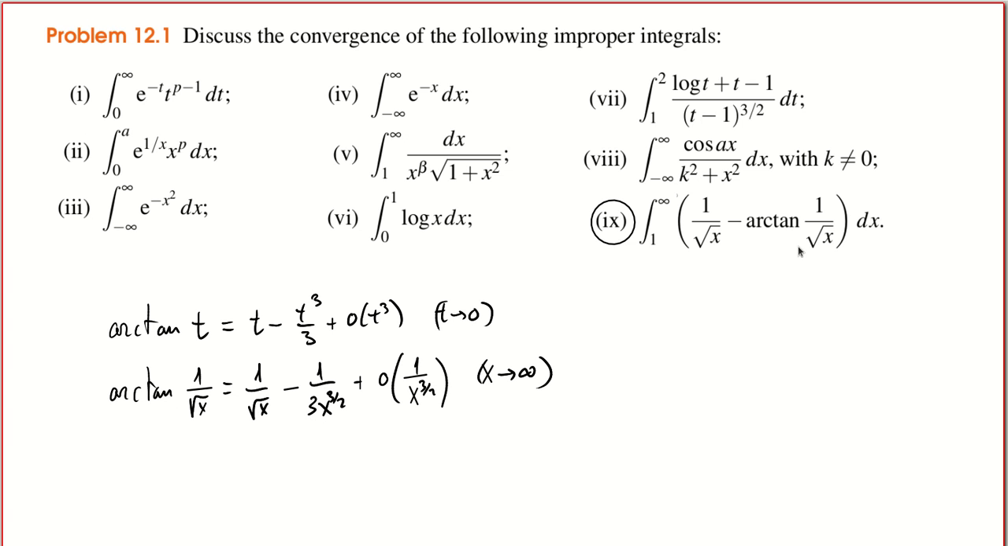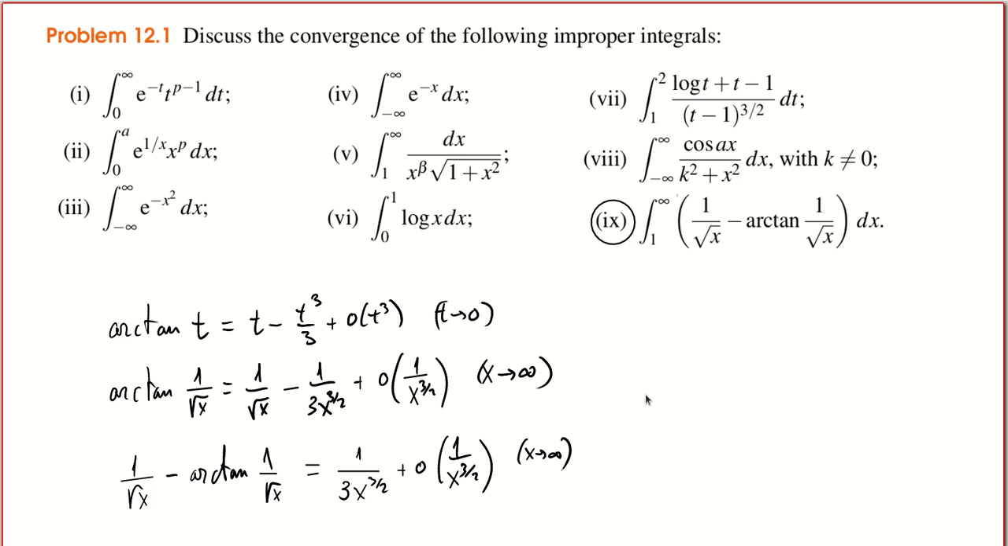We subtract this and this minus the arctangent, so we have 1 over square root x minus the arctangent of 1 over square root x is equal to, this cancels with this, and what we have is 1 over 3 x to 3 half plus o of 1 over x to 3 half, when x goes to infinity. Which means that in this limit, this function f, which is the integrand that we have to analyze, simply behaves as 1 over 3 x to 3 half, okay, when x goes to infinity.